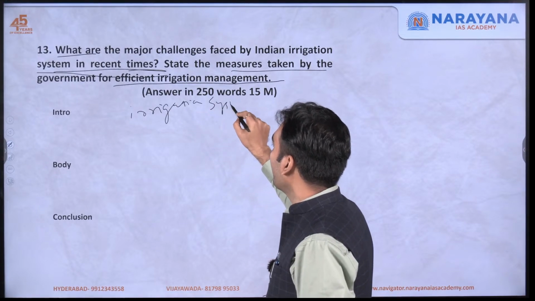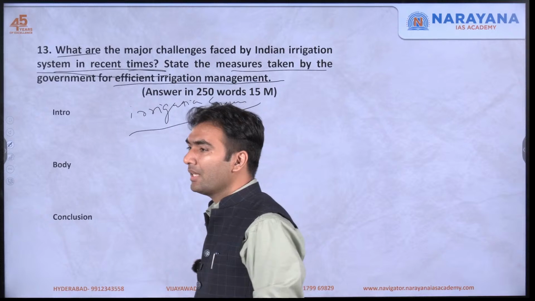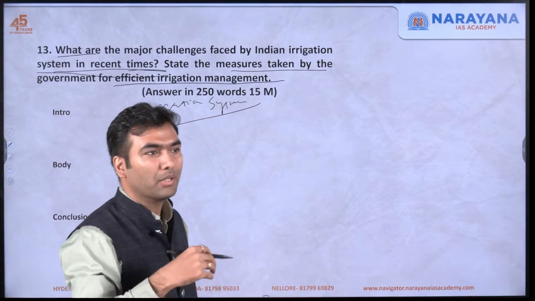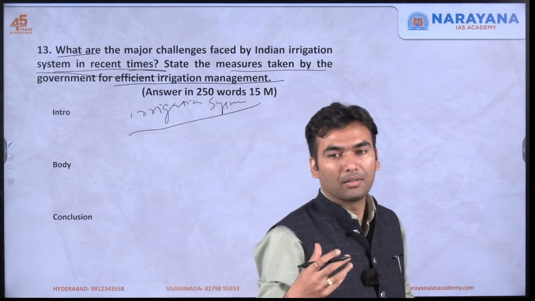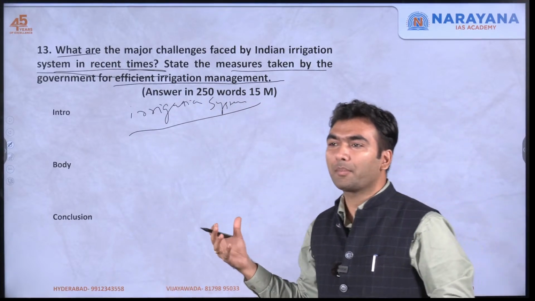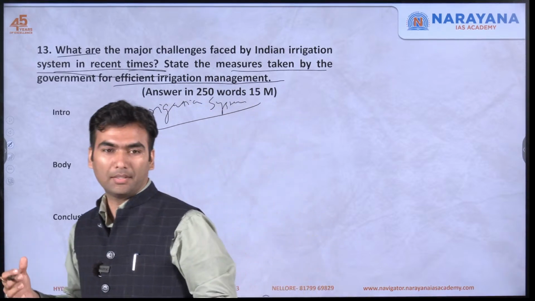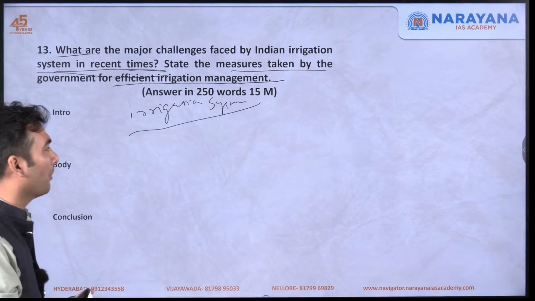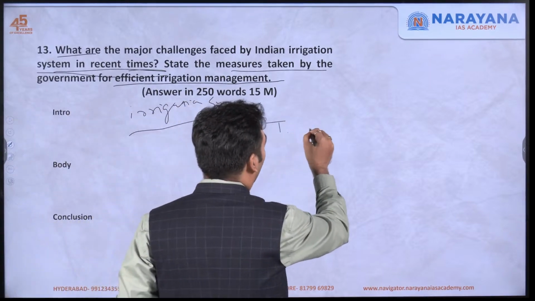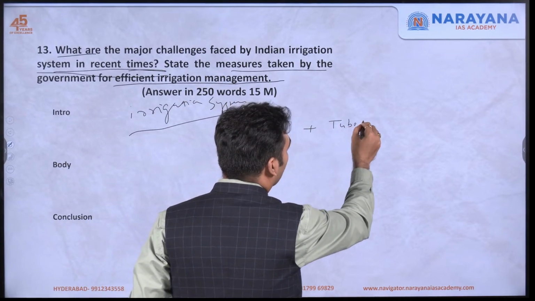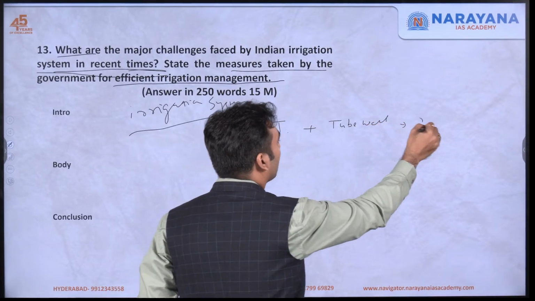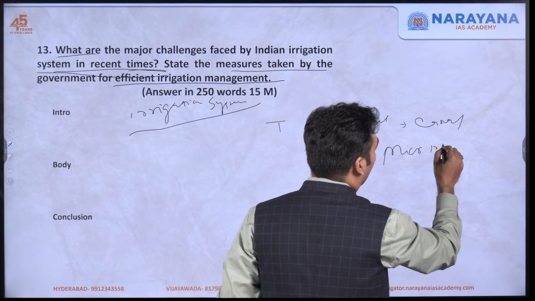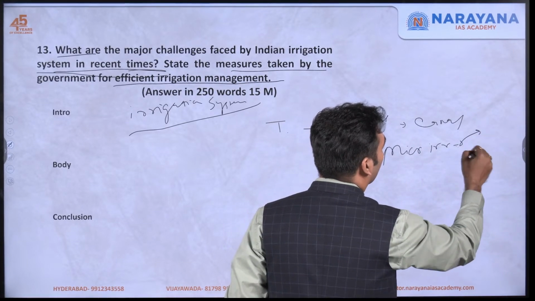What are the different types of irrigation systems? Irrigation is when, apart from the rainwater, you irrigate the field by application of any other means. Okay, and you can give examples of various types of irrigation. For example, tank irrigation, tube well irrigation, canal irrigation, and then micro irrigation that includes drip irrigation and